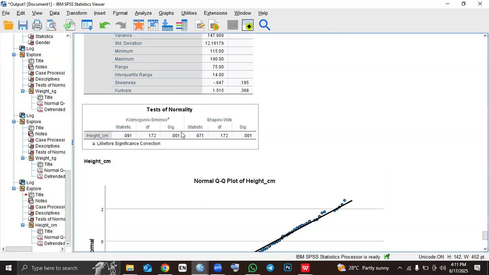It is 0.001. So we ask ourselves, is 0.001 greater than 0.05 or less than 0.05? It is less. Because it is less, it means that the data is not normally distributed.